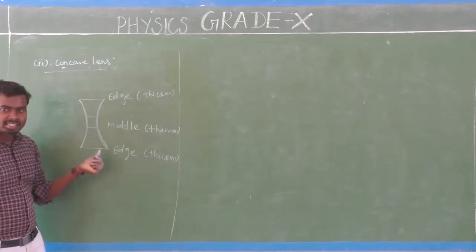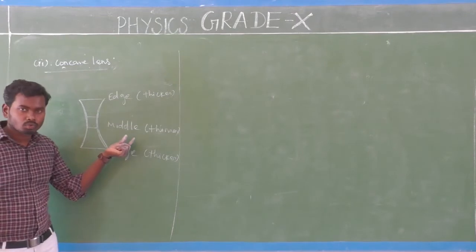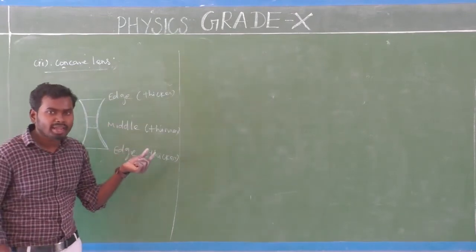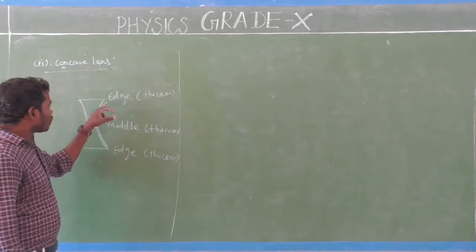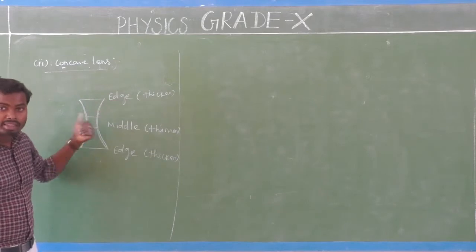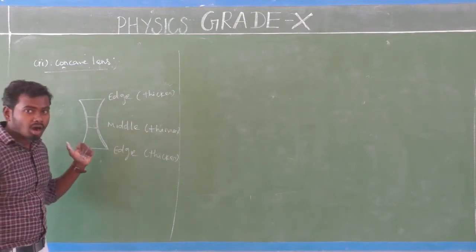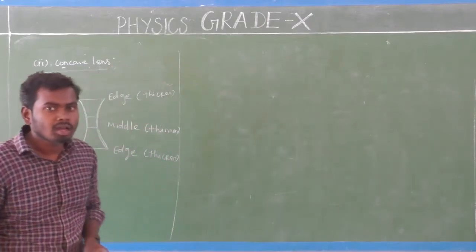Compare the edges. The middle part is very thin. Thin means thickness is less. At the edges, the thickness is high. Compare with the middle. This is called a concave lens.